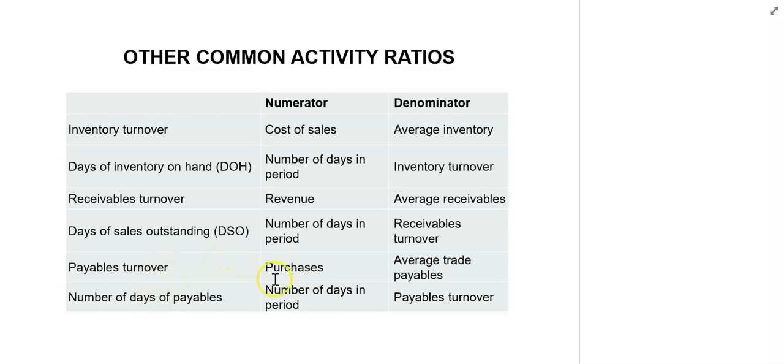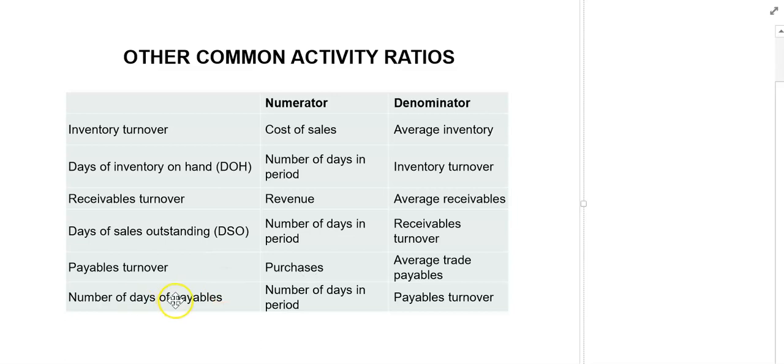Payable turnover ratio is calculated as purchases divided by average trade payables, and if purchases is not available, then you can also use the cost of goods sold, which is theoretically not correct, but practically, if purchases is not given or available, then you can proxy it using the cost of goods sold.